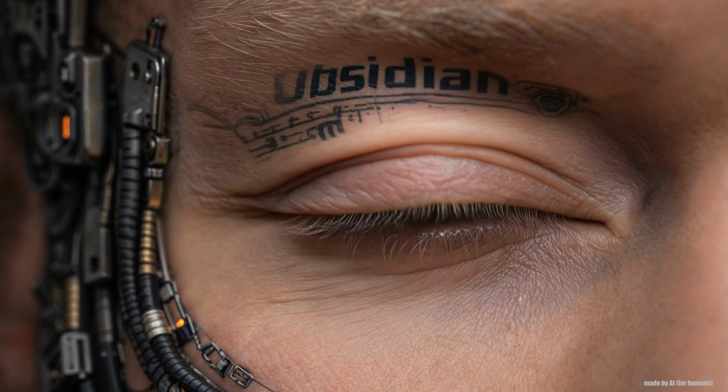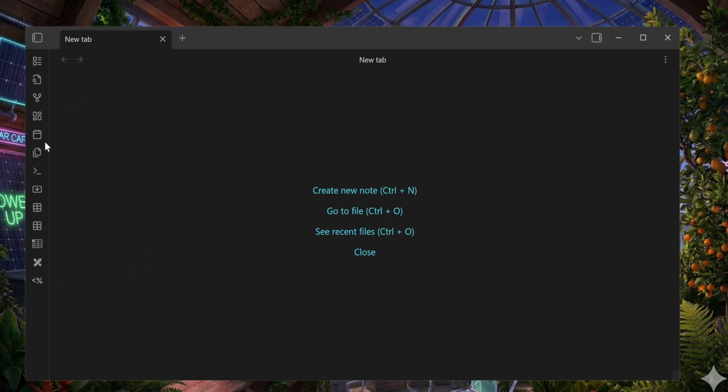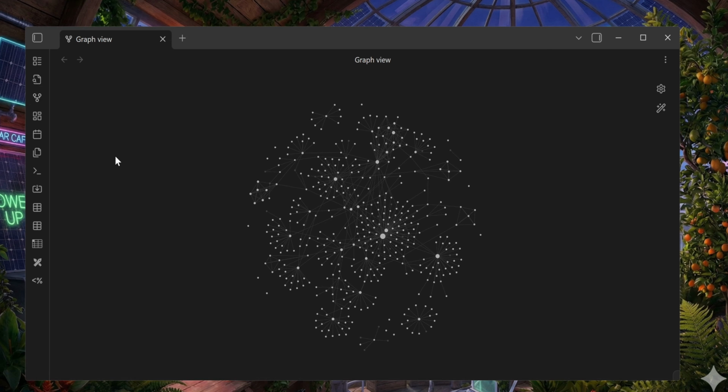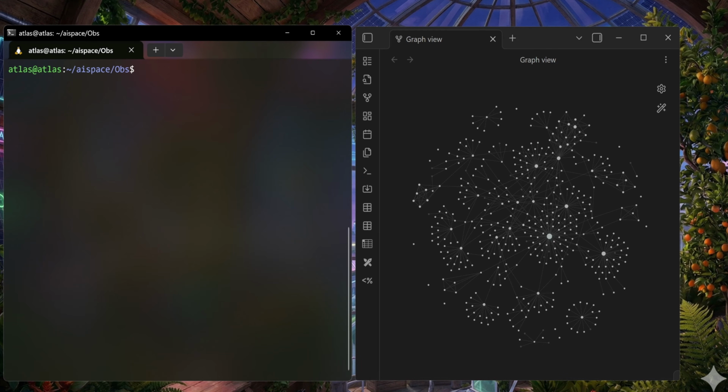So let's have a look at Obsidian here that I have just opened. Obsidian is organized in a graph structure. Every one of these nodes is actually a note that exists as a file on my hard drive. This is of utmost importance because then the large language model can truly access it, read it, and even write new notes, as I'm going to demonstrate in the next few minutes. And we are going to open a large language model. In this case, I'm going to use Claude.